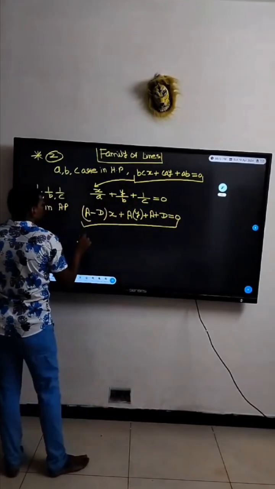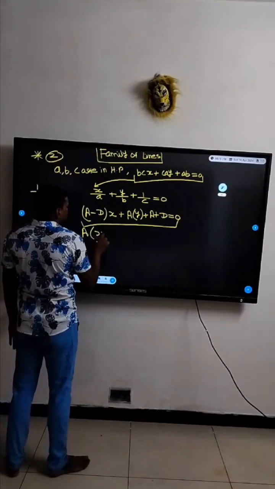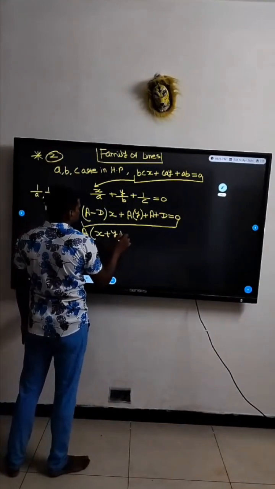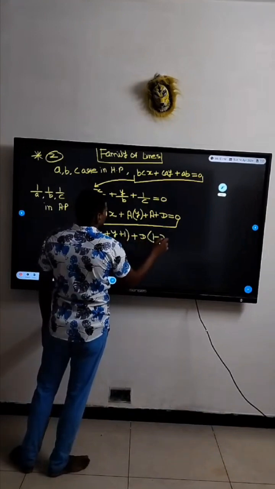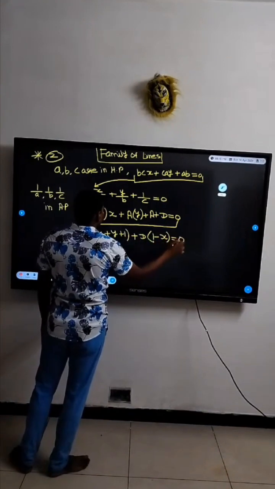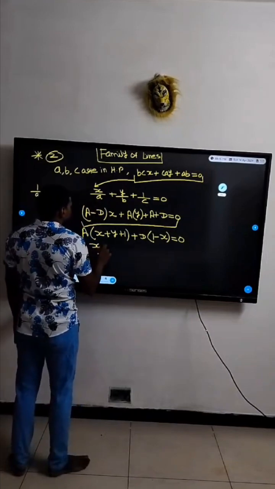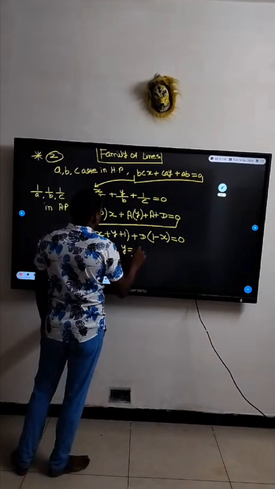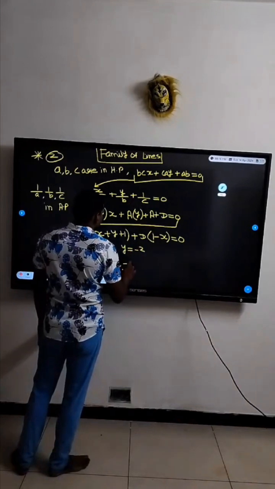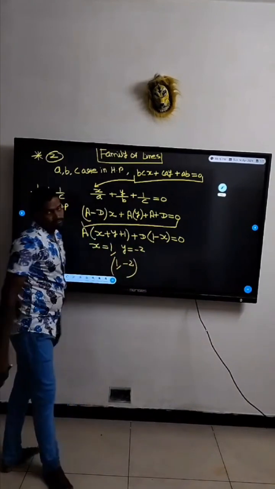Convert it to a family of lines. a is taken common, x plus y plus 1, d into 1 minus x equal to 0. Solve it: x equal to 1, y equal to minus 2. Answer is (1, minus 2).